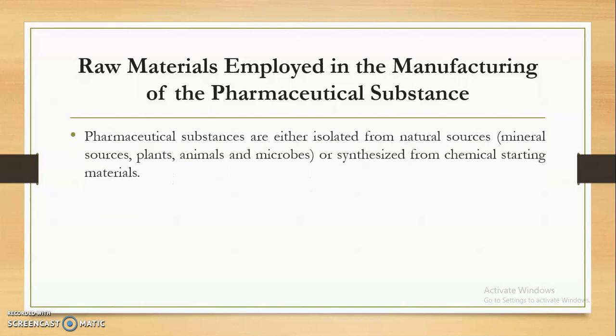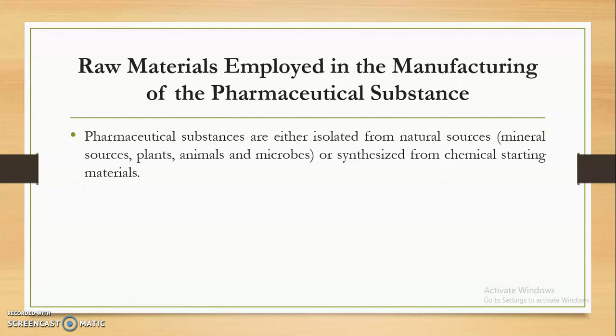As we know, every pharmaceutical substance is either isolated from a natural source or synthesized from chemical starting materials. If it is synthesized by a chemical process, we combine the A starting material with the B starting material and convert it to C, the final product. So these substances are always synthesized from two or more different starting materials, incorporating reagents also.